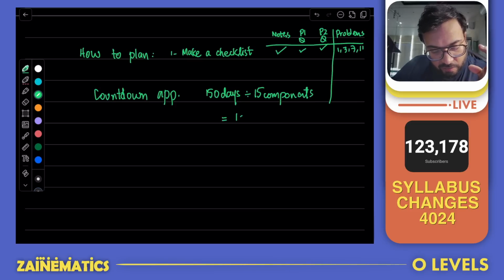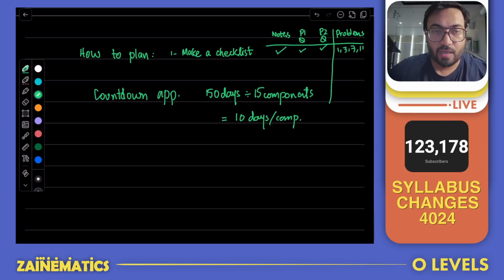So if you divide, you have 10 days per component. Now, this is a very small amount. Can you really prepare maths paper 1 within 10 days? The answer is it's very hard to do that. And that is the reality that you have to know.